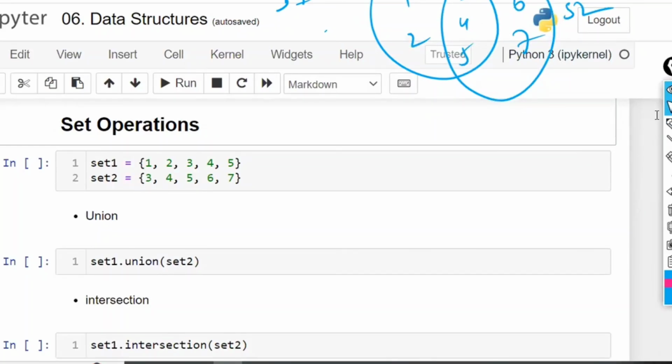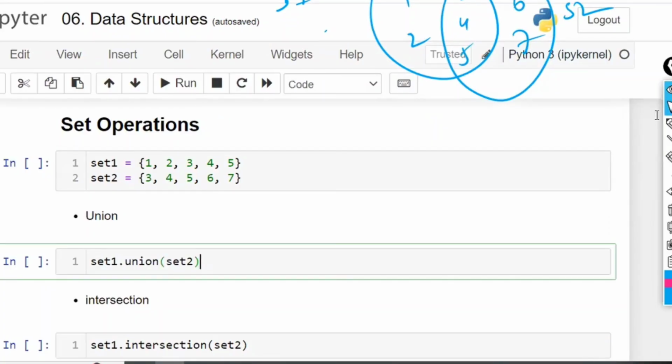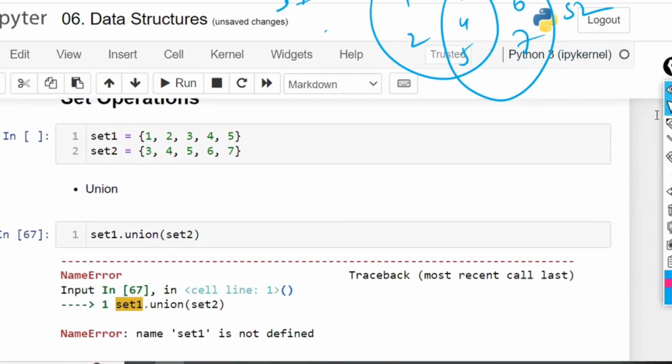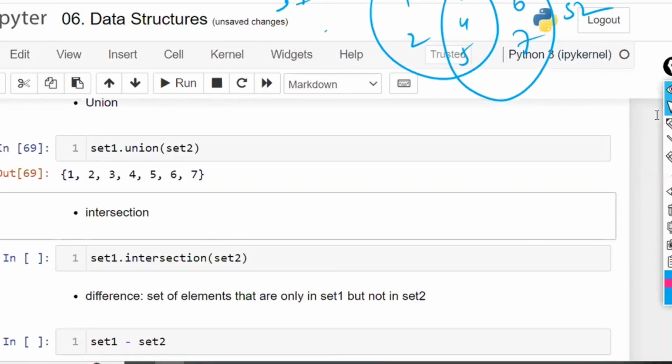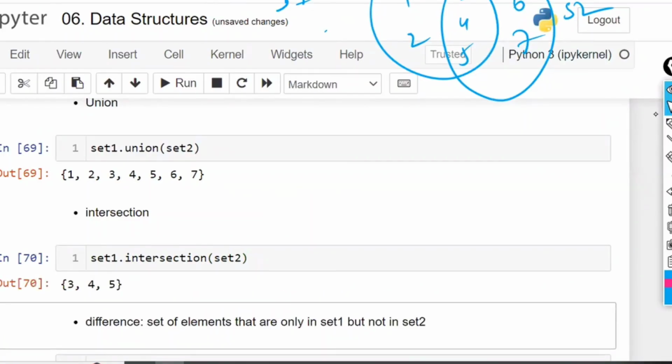Now I am asking set 1 union set 2. Set 1 union set 2 means all the items present in both set 1 and set 2. Everything it is going to print. First I have to assign set 1 and set 2, then it will work. And I am getting 1, 2, 3, 4, 5, 6, 7. Everything you are going to get. Set 1 dot intersection of set 2: whatever the common points are, that is 3, 4, 5. Only these are common to both of them. Intersection means common, and that only you are going to get. Okay. Set 1 dot union set 2, set 1 dot intersection set 2.